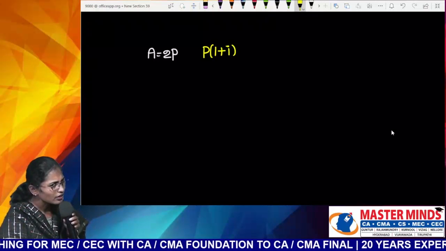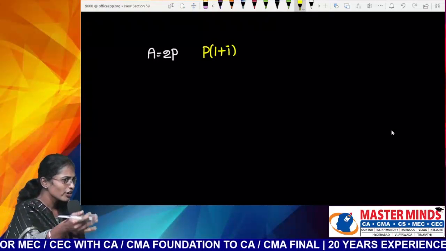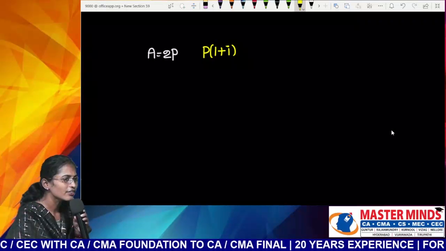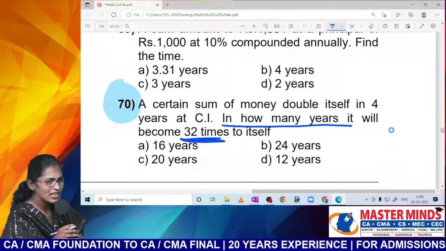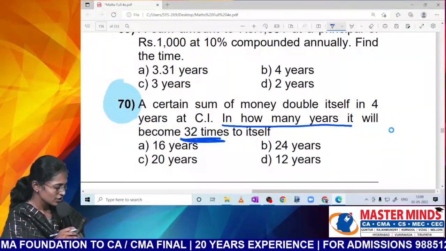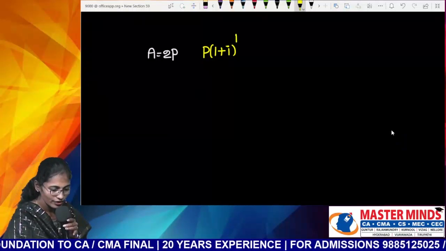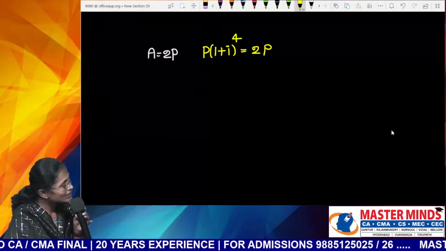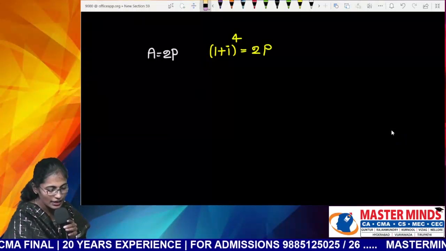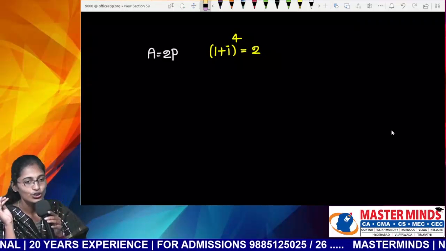Whole power. Look at your textbook and tell me what is N. Whole power, how many years? Doubles itself in how many years? So what is N? Shall I replace N with 4, Nana? Who are going to be cancelled? P will be cancelled. Now here is your shortcut.